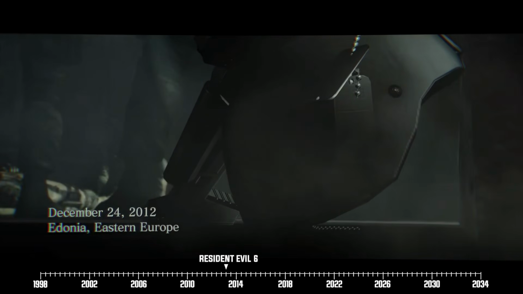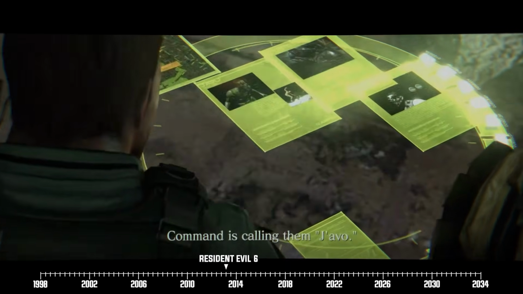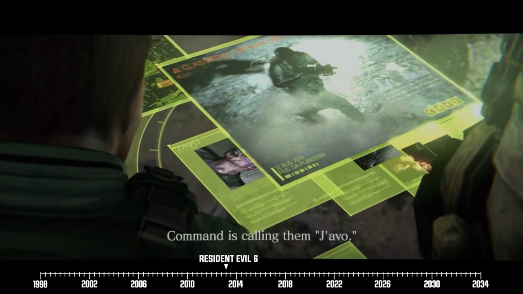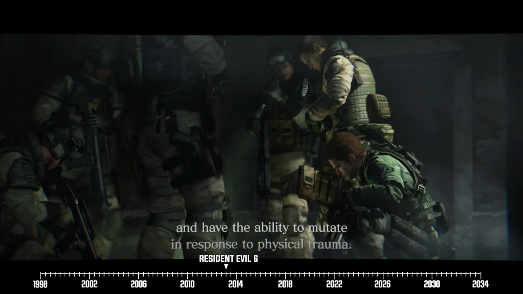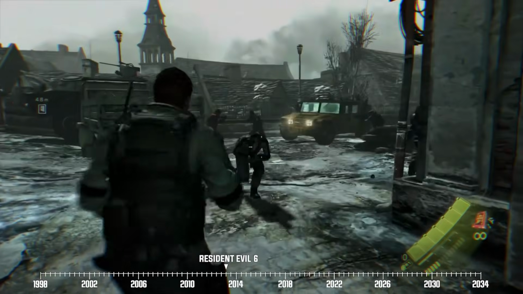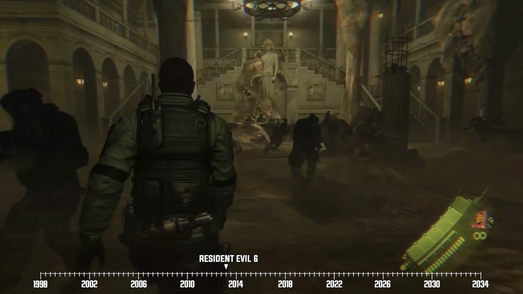The story then rewinds the clock half a year, where we finally get details about what happened in Edonia. As it turns out, Chris had already come into contact with Javo during this mission, as Edonian rebel operatives have used them as their vanguard forces. After a grueling shootout, Chris and Alpha Team manage to take control of the rebels' HQ.